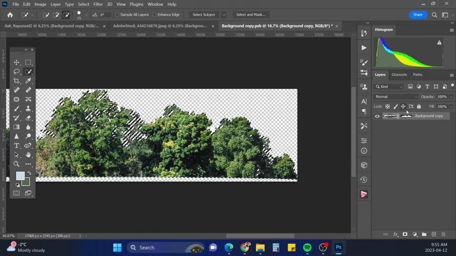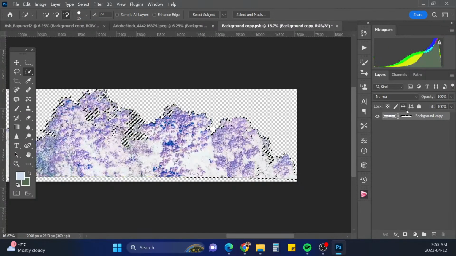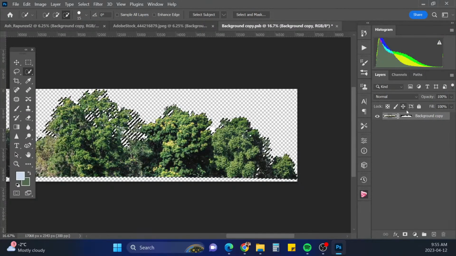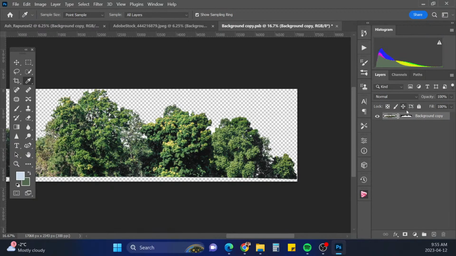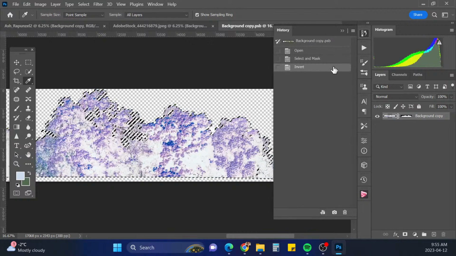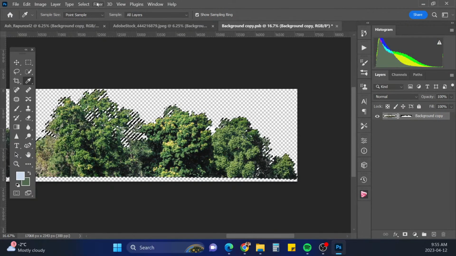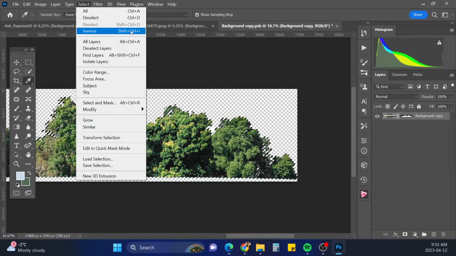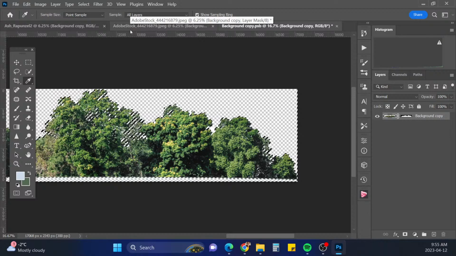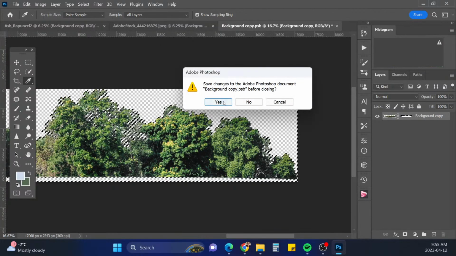Go backspace. Oh, gotta invert it first. So if you hit Control I, it'll invert. Oops. Let's go back. Select and mask. Okay. My controls are being weird. So I'm just going to go like that and then hit backspace. And that should select out all the whites. So now I'm going to close it and I'm going to say yes.